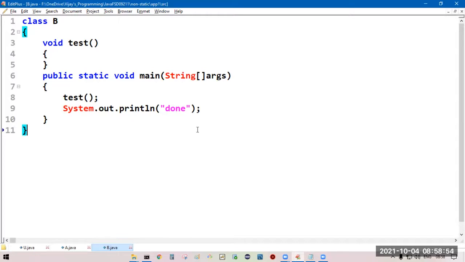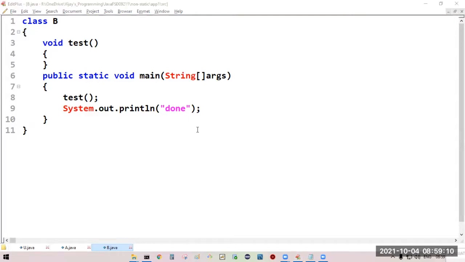But in this case, the test method is non-static. Non-static method test cannot be called from a static context without a reference variable.